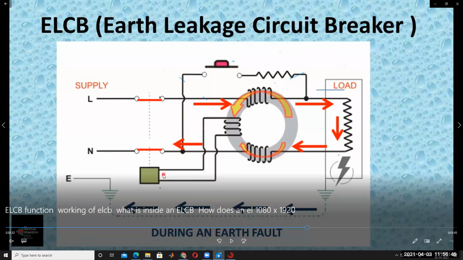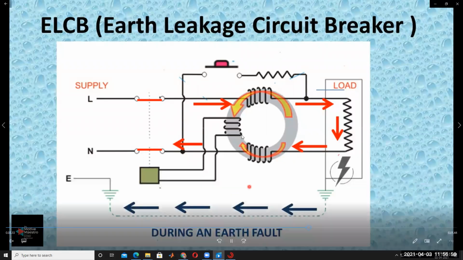Because of this, EMF is generated across the tripping relay, and it senses and opens the contacts. In that case, human beings are safe. Because there is a lot of difference between the flux generated by coil 1 and coil 2, this resultant flux links to the sensing coil, the current is generated, and voltage is generated across the tripping coil, and the tripping relay is activated.